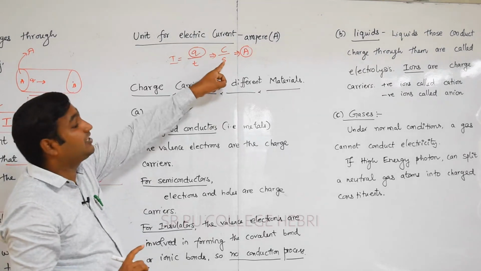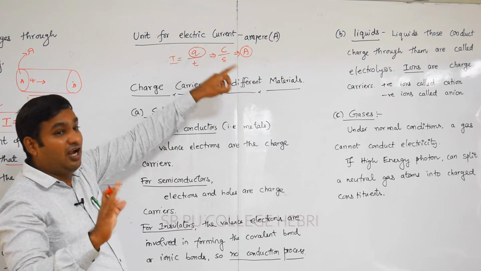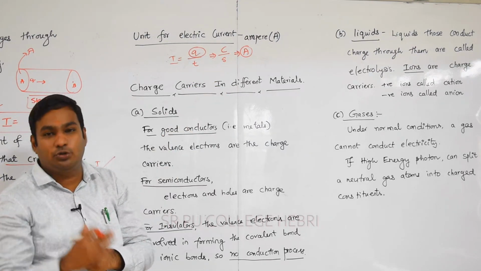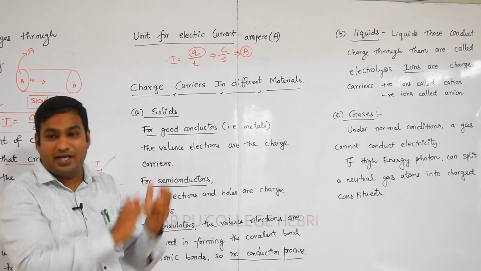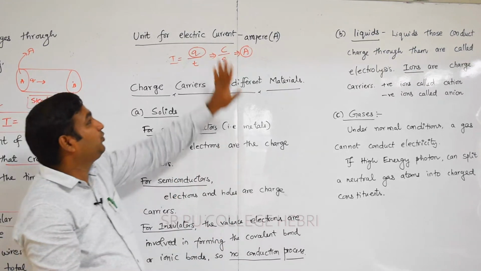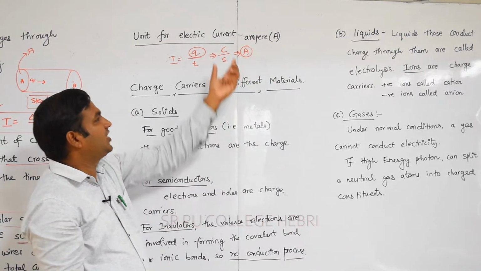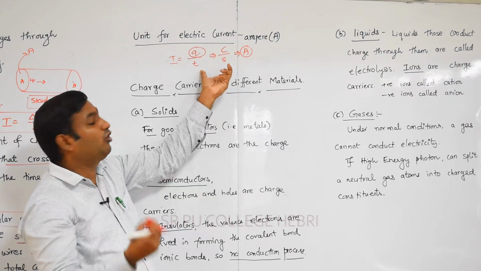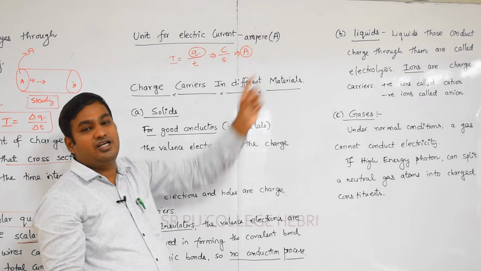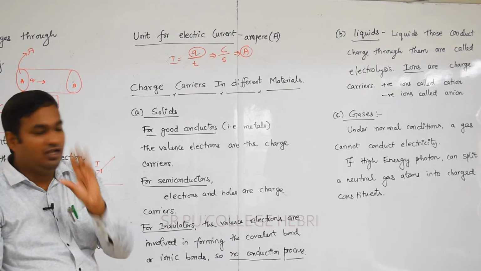Remember, this is not the definition of the electric current unit. That definition you're going to learn in one more chapter, called moving charges and magnetism. Up to that, remember, the unit for electric current is ampere, and logically we can say 1 coulomb of charge flowing in 1 second in a given wire or conductor provides a current equal to 1 ampere.